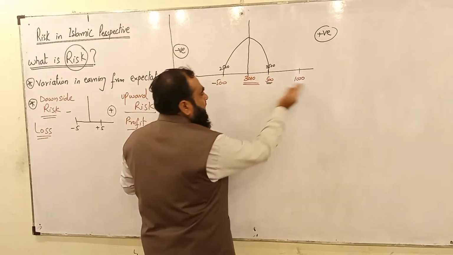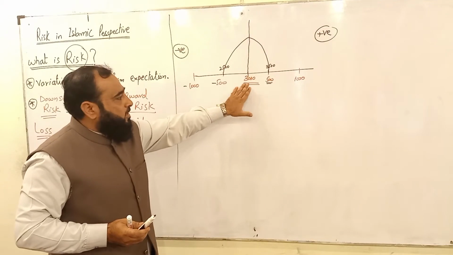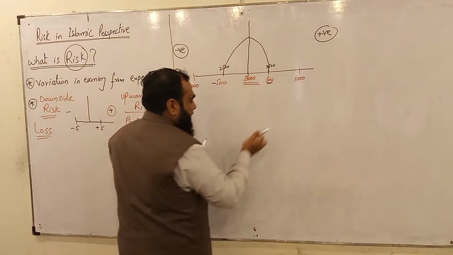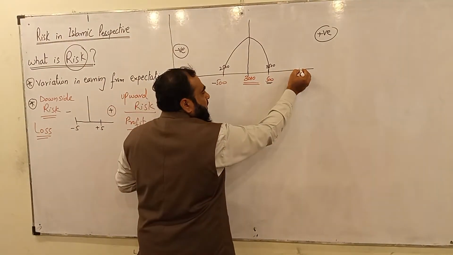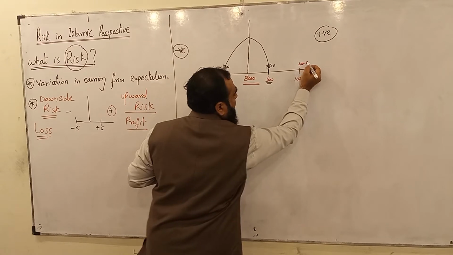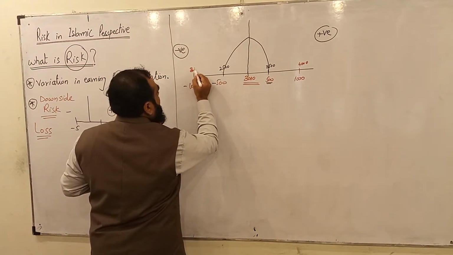Okay, let's take another example. The same mean value of average income, this is the average income, and the standard deviation is big. Look here, on the positive side they will earn 4,000, and on the negative side they lose, and they will earn 2,000.